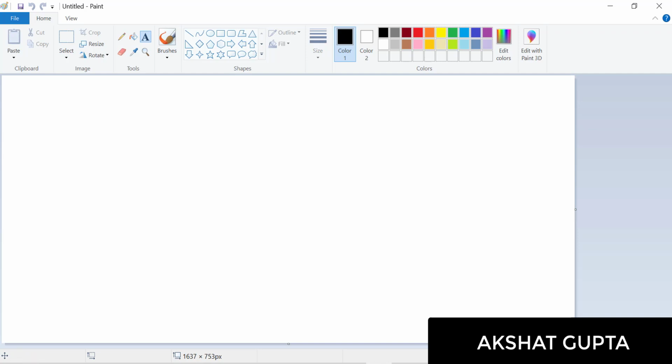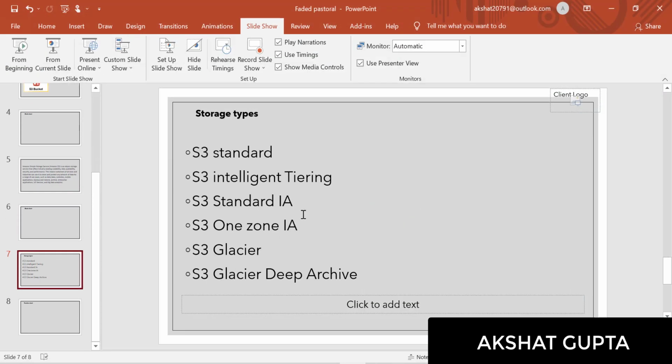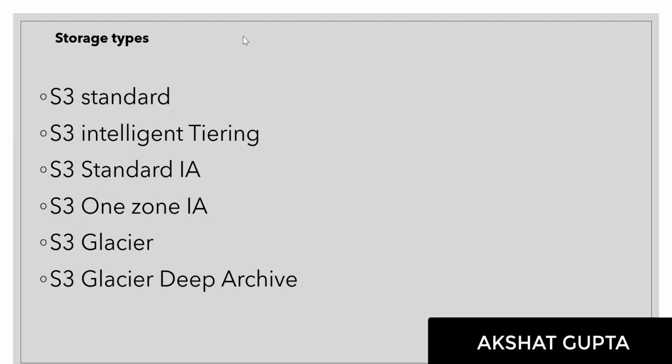Let me just come back to the presentation. These are some of the storage classes given by Amazon S3. We would be discussing all these storage classes one by one so that we are able to understand what the use of these storages is and why they are being used.